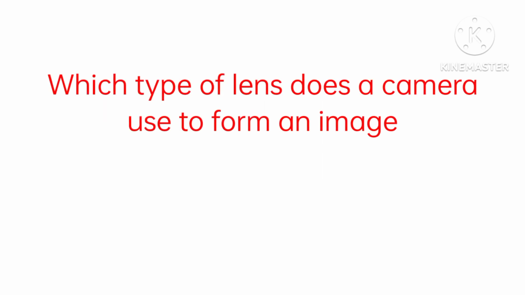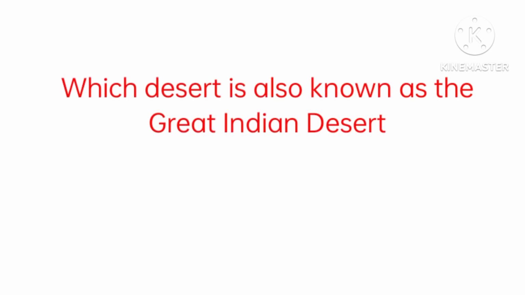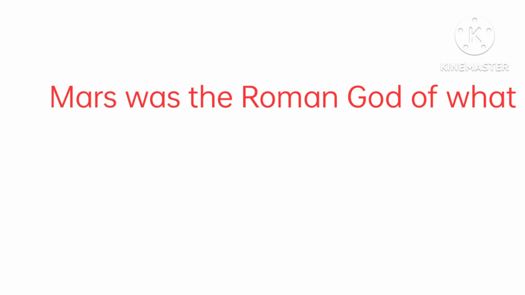15th is which type of lens does a camera use to form an image and the answer is convex lens. 16th is which desert is also known as the Great Indian Desert and the answer is Thar Desert. 18th is Mars was the Roman god of what and the answer is war.